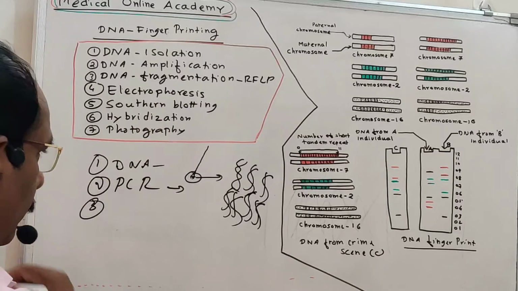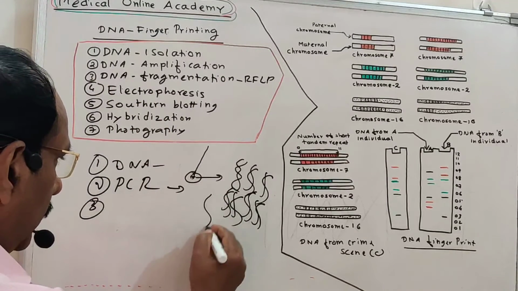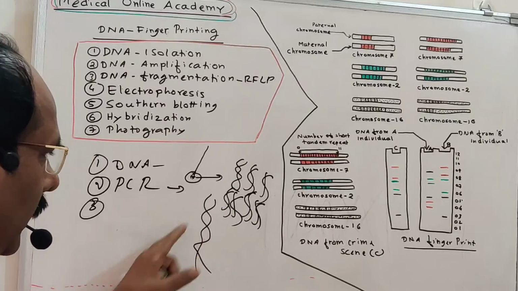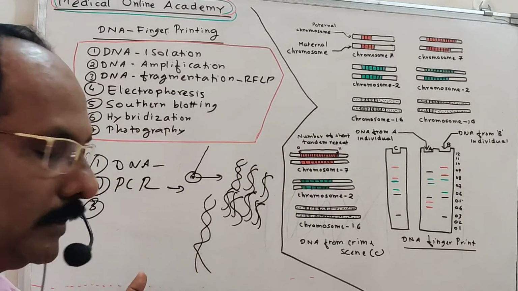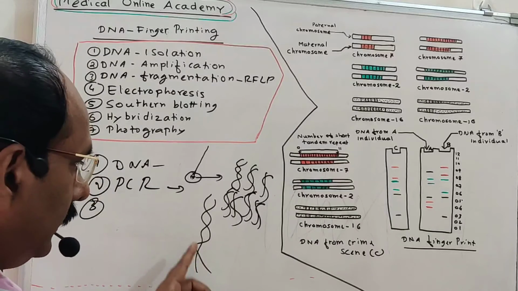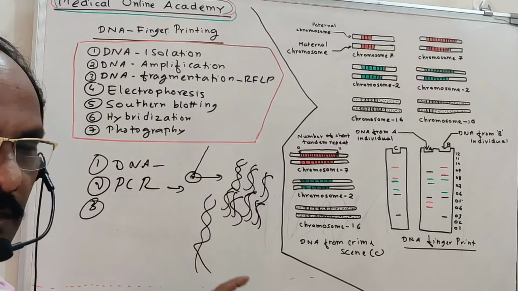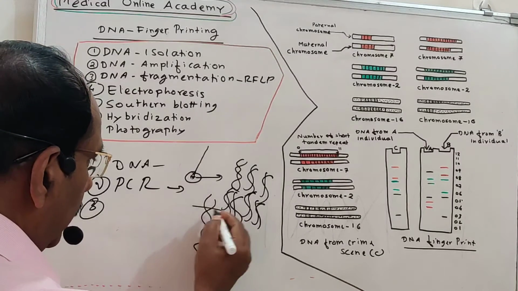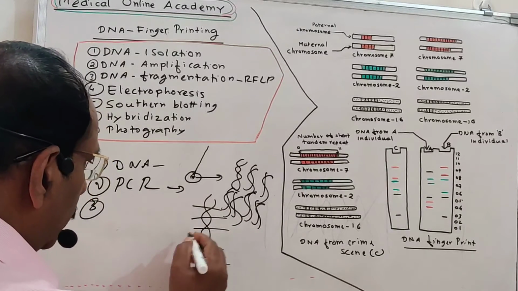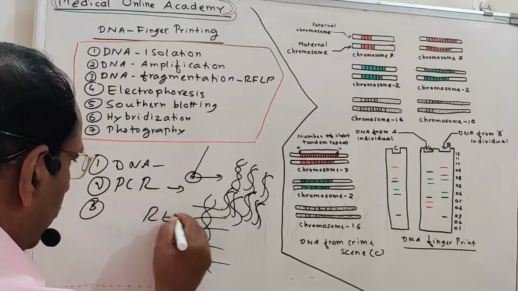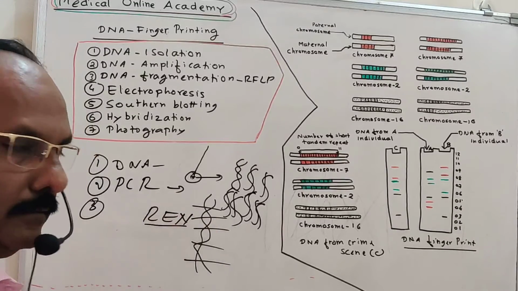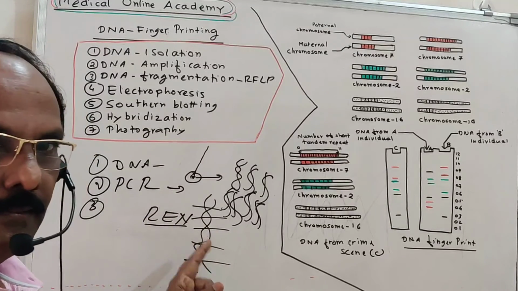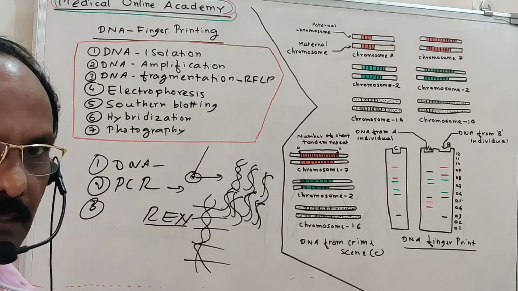Third method is the DNA fragmentation. Suppose we have the DNA. This is DNA having the VNTR. We don't know where the VNTR is actually present. For that, this DNA must be cut into smaller pieces, then identify the VNTR. So this DNA is cut into smaller pieces with the help of the enzyme REN. REN means restriction endonuclease. By applying the restriction endonuclease, the DNA will be cut into smaller pieces.